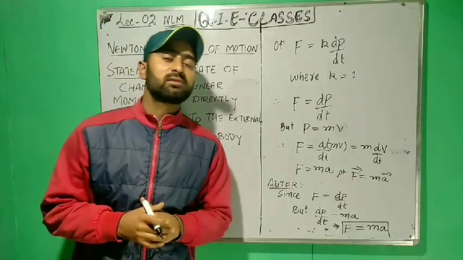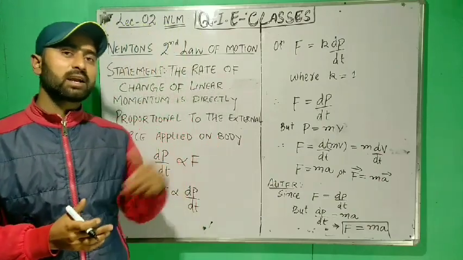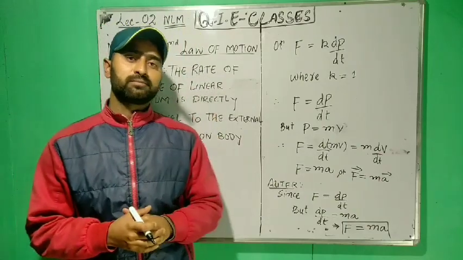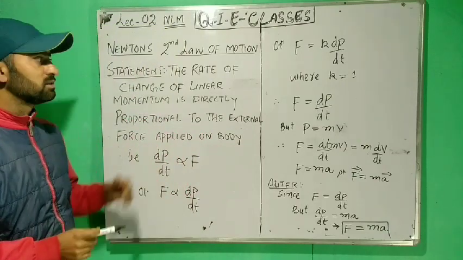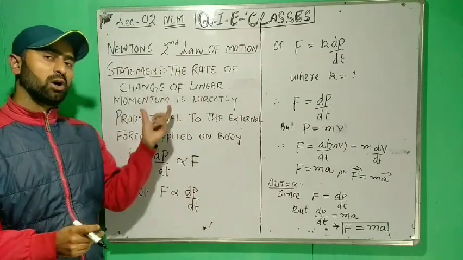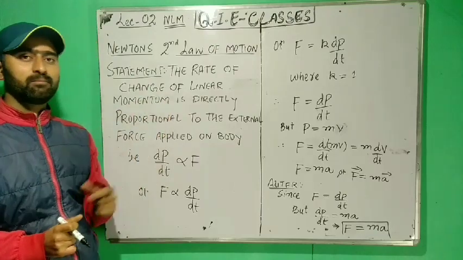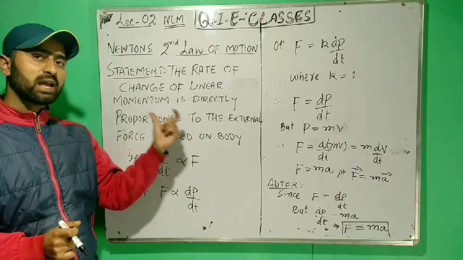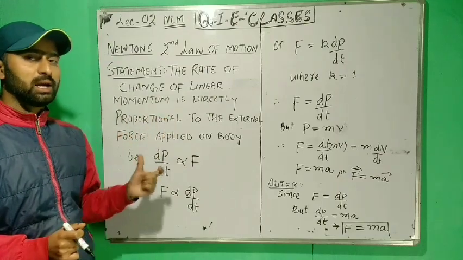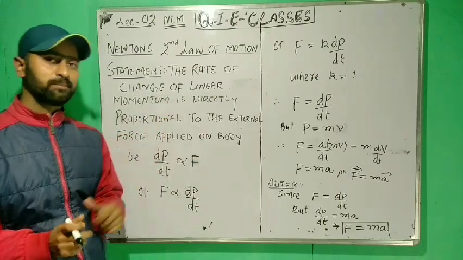Let us now understand Newton's second law of motion. According to Newton's second law of motion, the rate of change of linear momentum is directly proportional to the external force applied on the body.